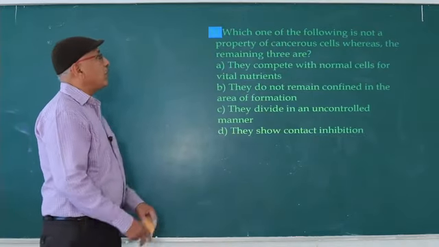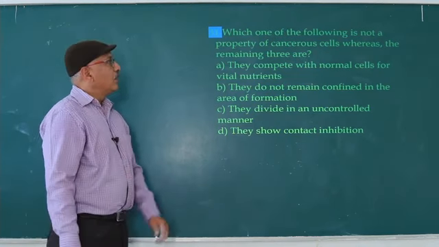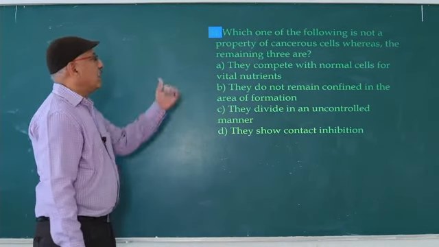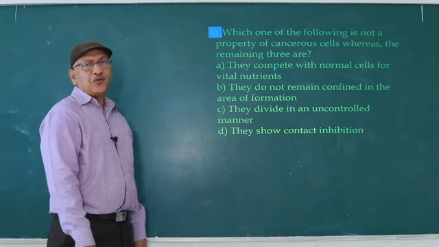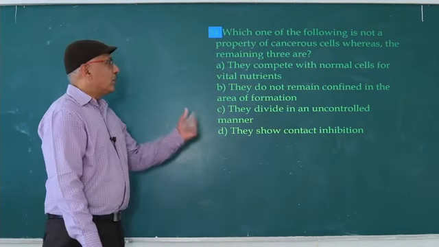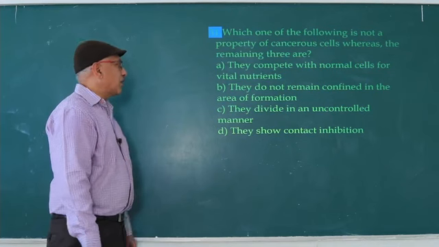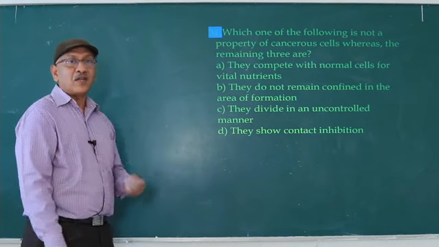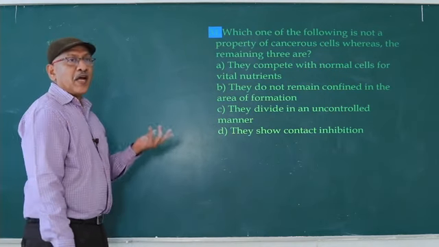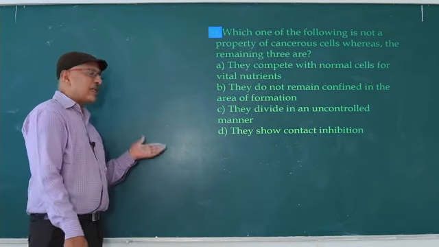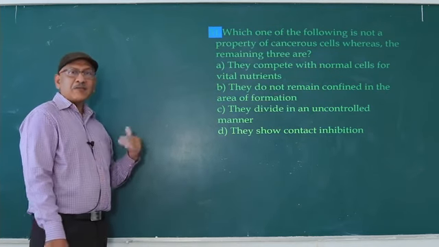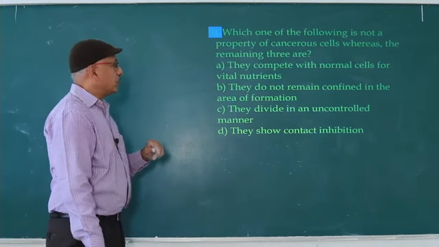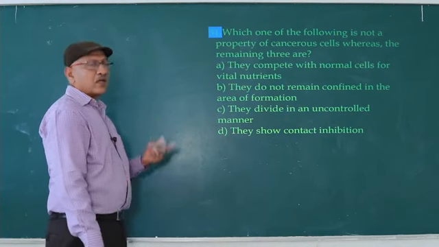Next one, which one of the following is not a property of cancerous cell, whereas the remaining three are? Means a property of cancerous cell. They compete with normal cells for vital nutrients, correct. They do not remain confined in the area of formation, means they exhibit metastasis. They may exhibit metastasis due to absence of cadherin protein. In normal cells, cadherin protein is present, that's why they never separate. So due to absence of cadherin protein, they migrate to various organs and form secondary tumors. They divide in an uncontrolled manner, correct.